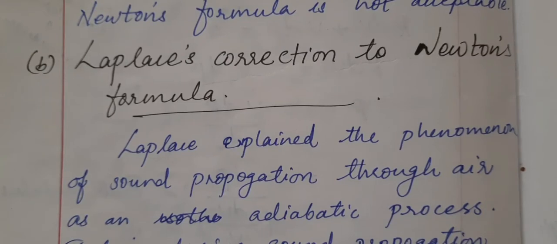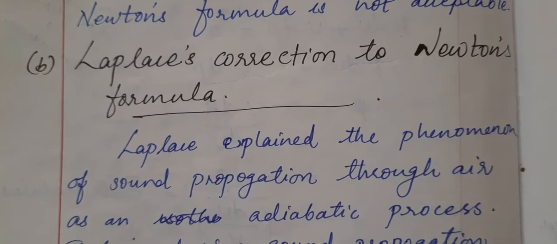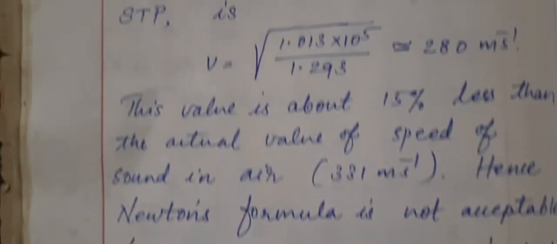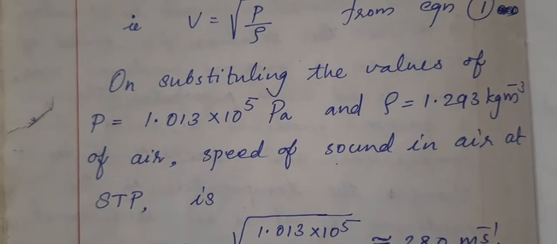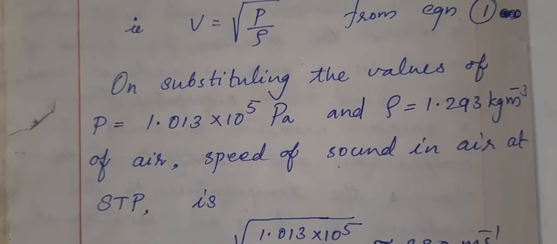In the last class, we have seen how Newton gave an explanation for the speed of propagation of sound in air. And hope you remember he told the process was an isothermal process, and as a result of this isothermal process, the bulk modulus of air can be replaced with the pressure exerted in the medium.